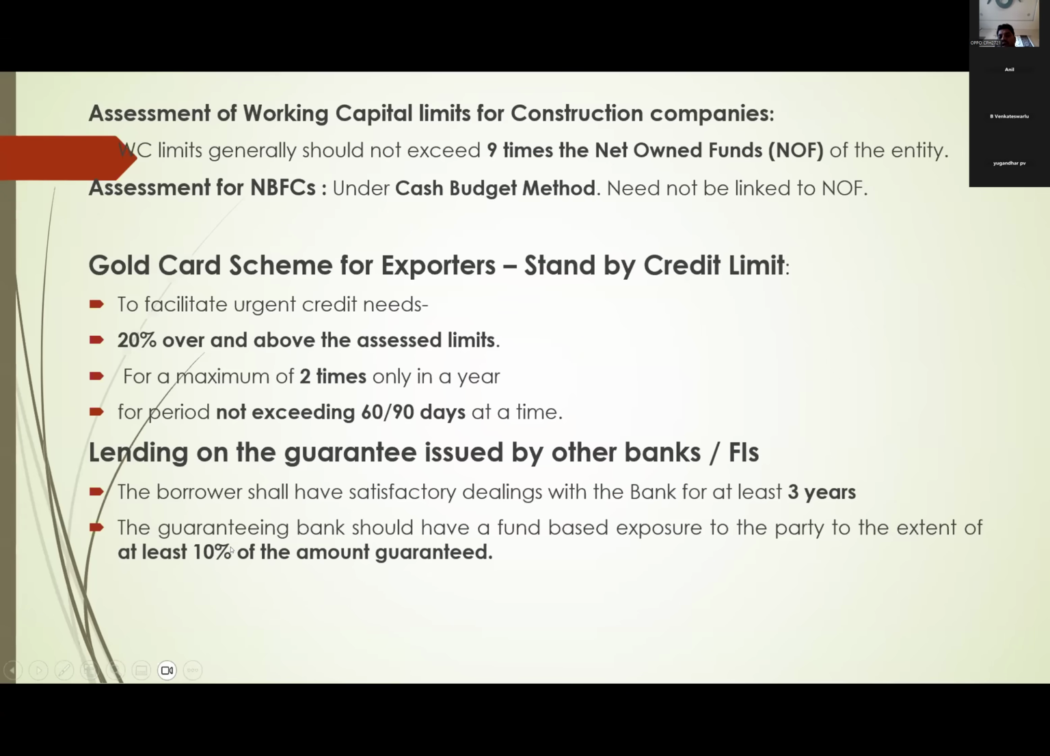Suppose State Bank or another bank has given a 10 crores guarantee in favor of our bank on behalf of that borrower. It has given a 10 crores guarantee, which means the party should enjoy at least 10% of 10 crores, that is 1 crore. 1 crore fund-based limits the party should enjoy with the other bank which is giving the guarantee. Right?